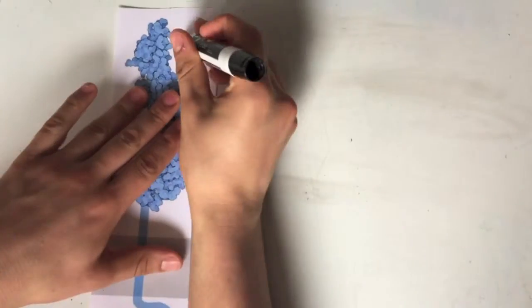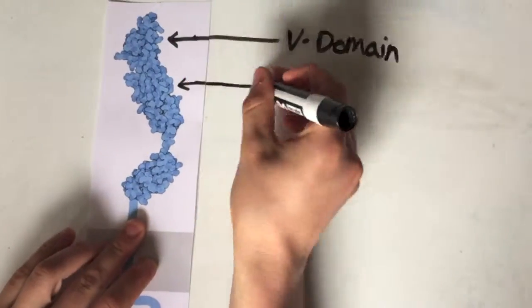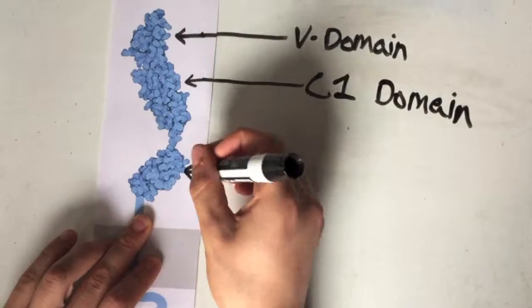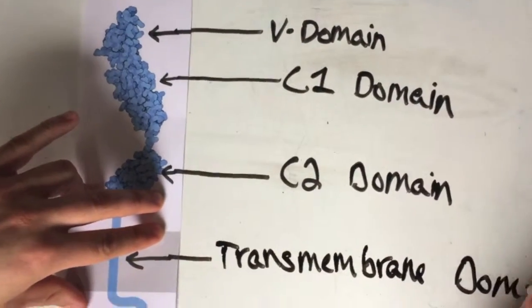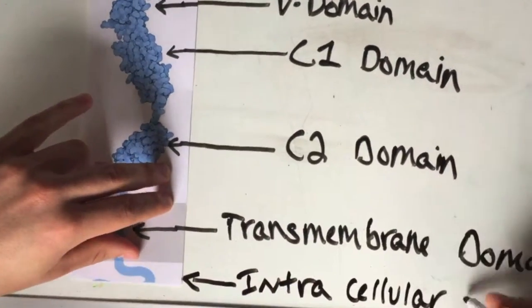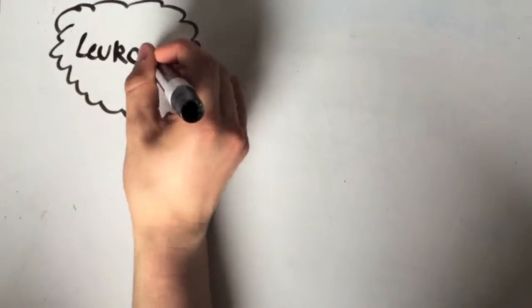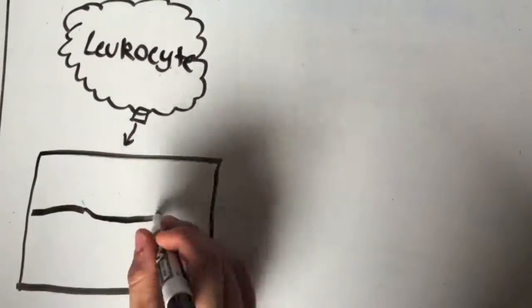This is a RAGE receptor, or receptor for advanced glycation end products. The RAGE receptor has 5 domains: the variable domain, which binds to specific ligands, 2 constant domains, a transmembrane domain, and an intracellular domain, which undergoes a conformational change upon the binding of a ligand. RAGE may play a role in the inflammatory response associated with high blood glucose levels.